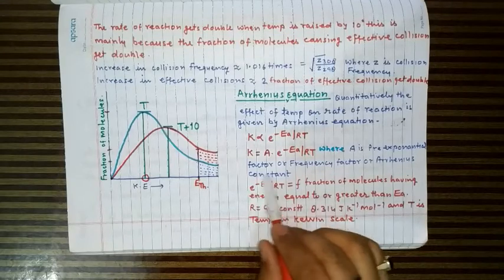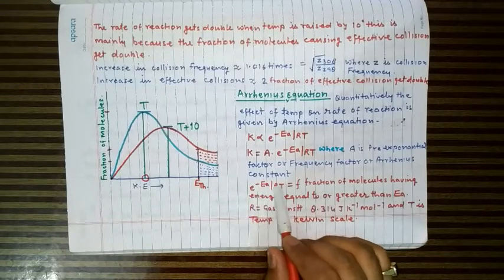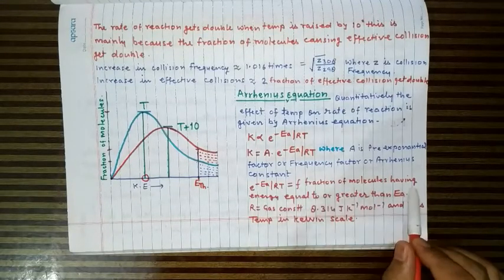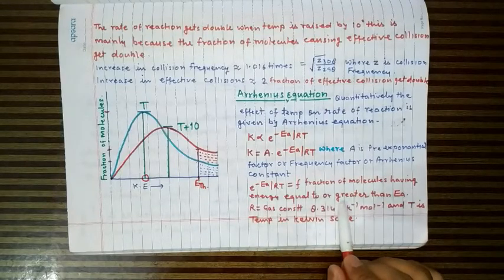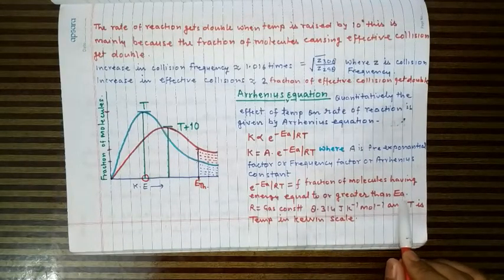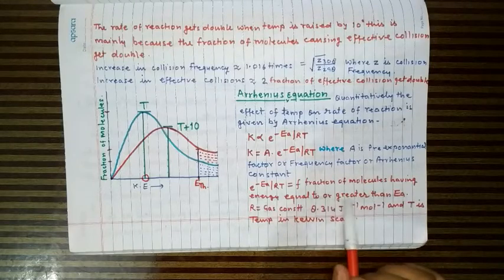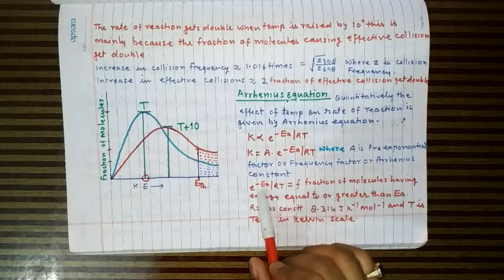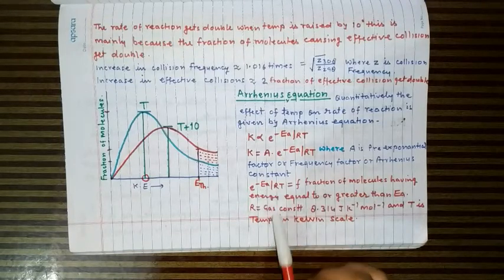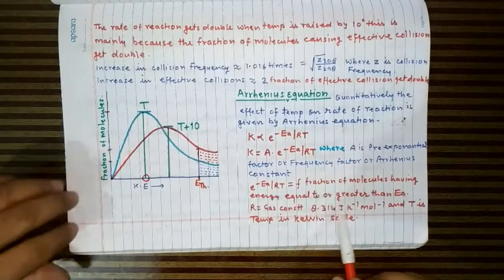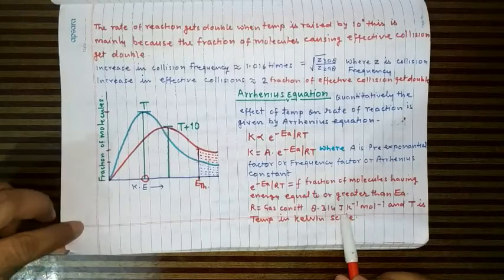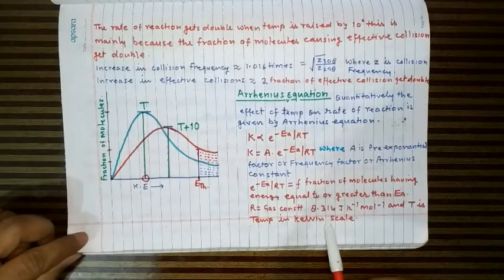Now this value, exponential form of minus Ea upon RT, is called f, that is the fraction of molecules having energy equal to or greater than the energy of activation. Here actually this is the fraction of molecules having energy equal to the energy of activation. And then R is the gas constant, 8.314 joule per Kelvin per mole, and T is the temperature in Kelvin scale.